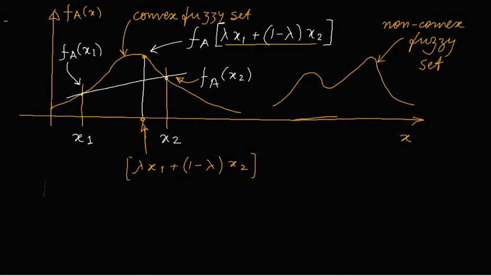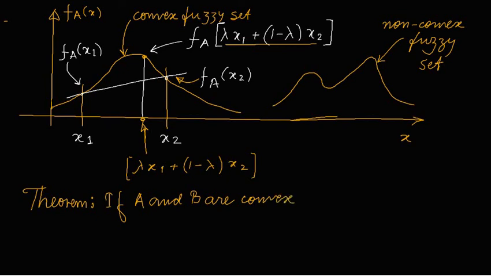That theorem says that if A and B are convex, then so is their intersection.